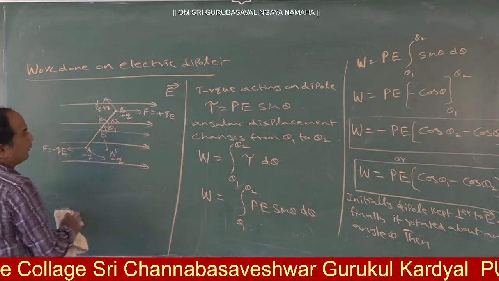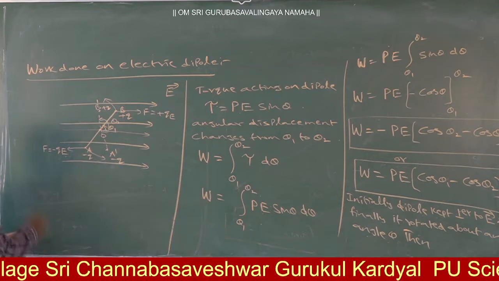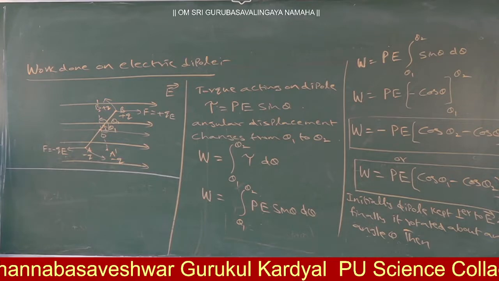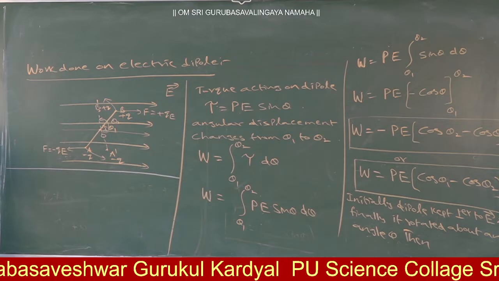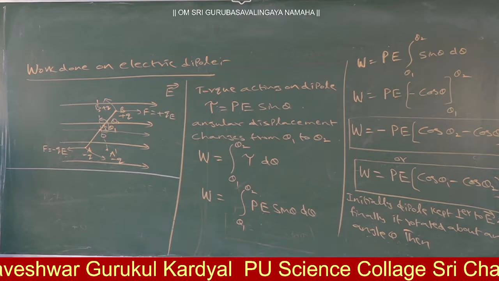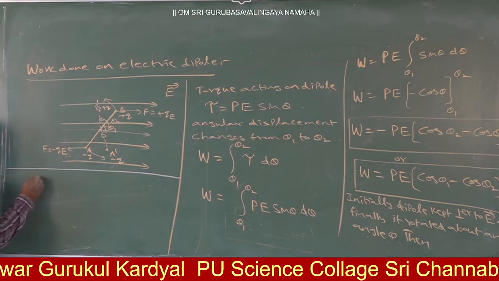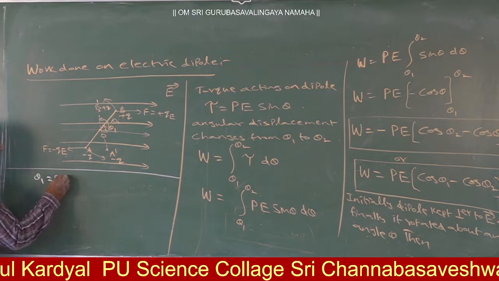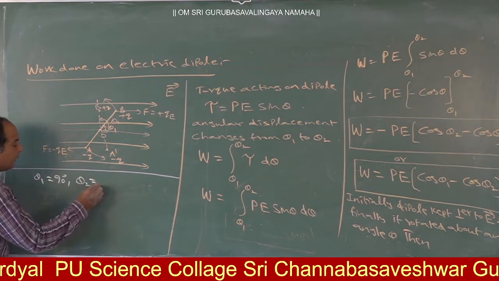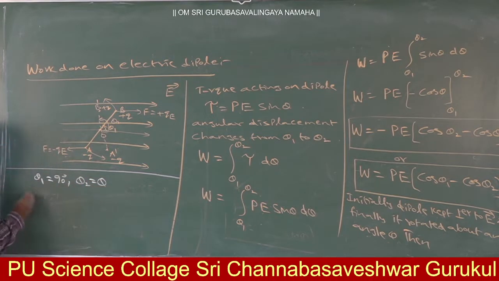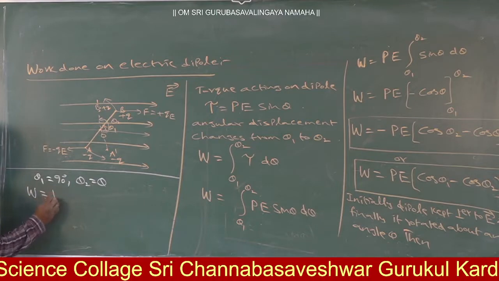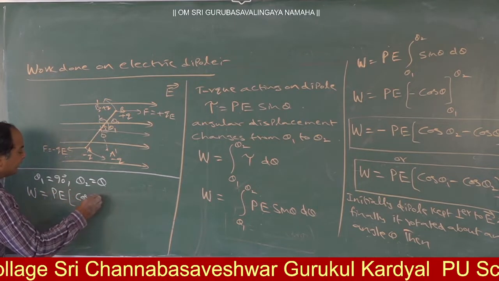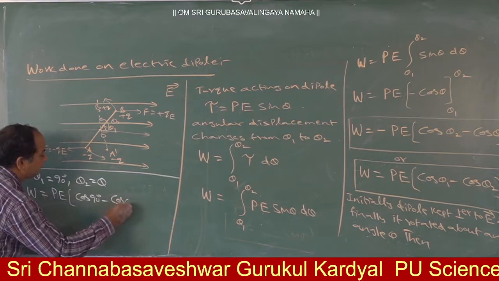Perpendicular to E bar. Initially the dipole is kept perpendicular to E bar, and finally it is rotated through an angle theta. Then try to tell, theta 1 is equal to how many degrees? 90 degrees. Theta 2 is equal to how many? Theta. Then the work done is equal to what? P into cos 90 degree minus cos theta.